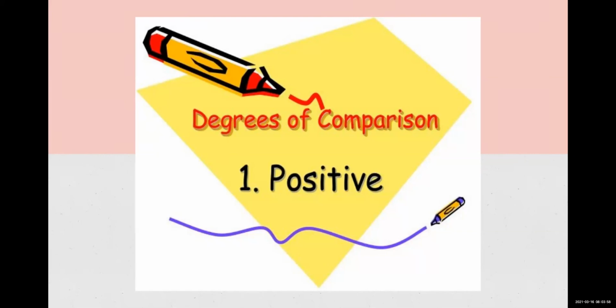There are three kinds of degrees, such as positive degree, comparative degree, and superlative degree. So in this, all the three types of degrees, they all have separate characteristics of their own. Okay, positive degree means what? The first one is positive degree. Let's see what is positive degree.